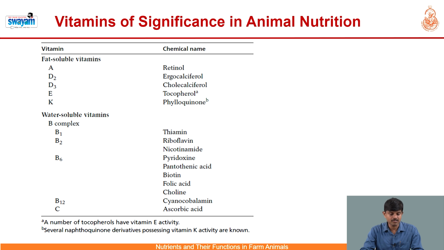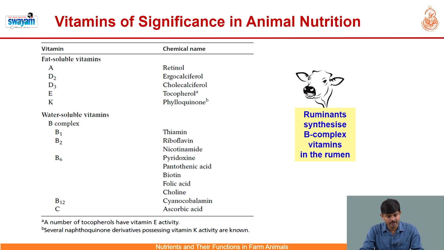Similarly, in case of water-soluble vitamins, we have broadly two classifications. One is B-complex vitamins with various sub-classifications, and the second one is vitamin C, that is known as ascorbic acid. One important point in vitamin nutrition of the ruminant is that ruminants can synthesize all of the B-complex vitamins in their rumen, that is the first compartment of the complex ruminant stomach.